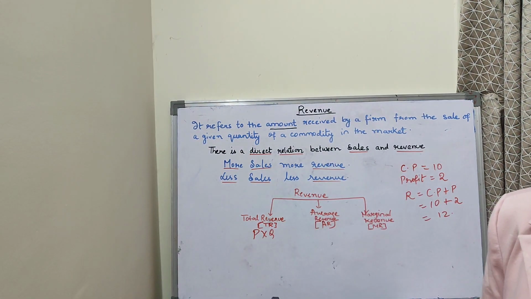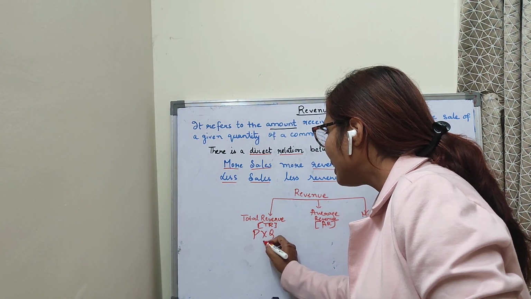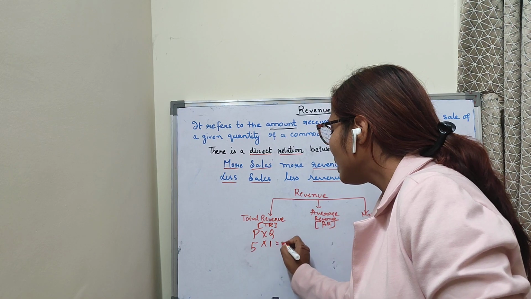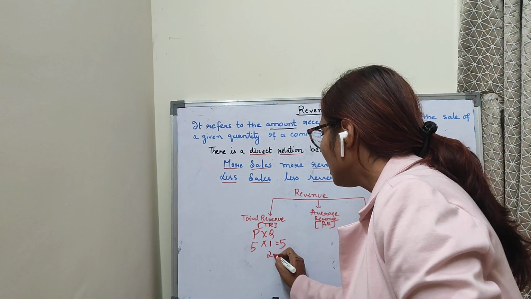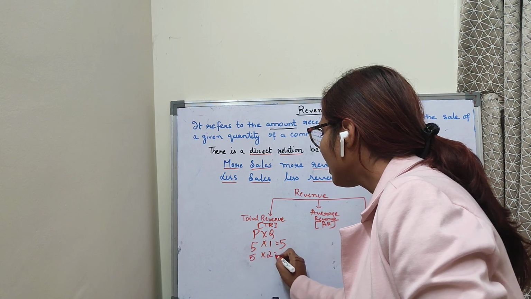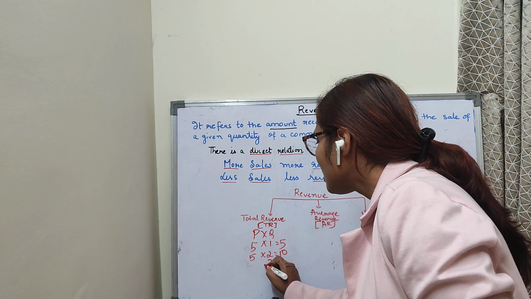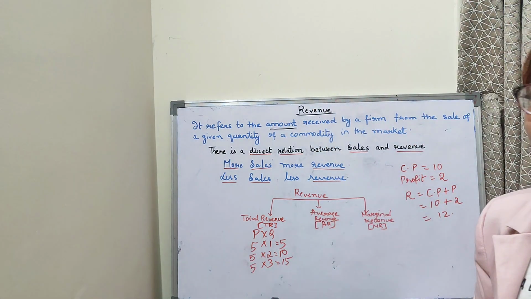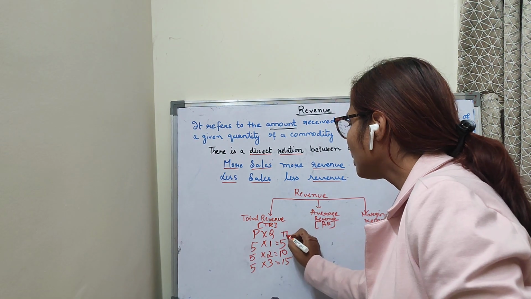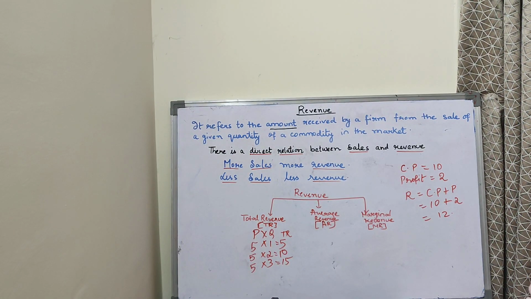Suppose I sell one marker pen at a price of rupees 5, my total revenue will be 5. If I sell 2 pens at a price of rupees 5, my total revenue will be 10. If I sell 3 pens at a price of rupees 5, my total revenue will be 15. So this is my total revenue. Clear children? Coming to the average revenue.